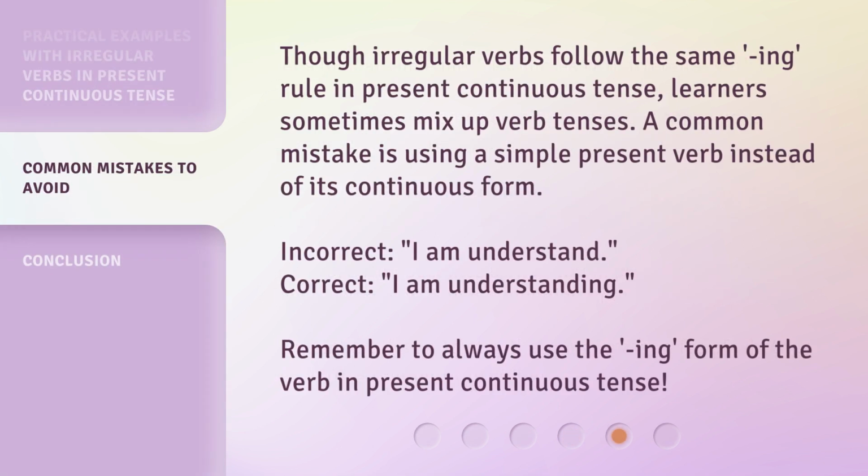Though regular verbs follow the same ing rule in present continuous tense, learners sometimes mix up verb tenses. A common mistake is using a simple present verb instead of its continuous form. Incorrect, I am understand. Correct, I am understanding. Remember to always use the ing form of the verb in present continuous tense.